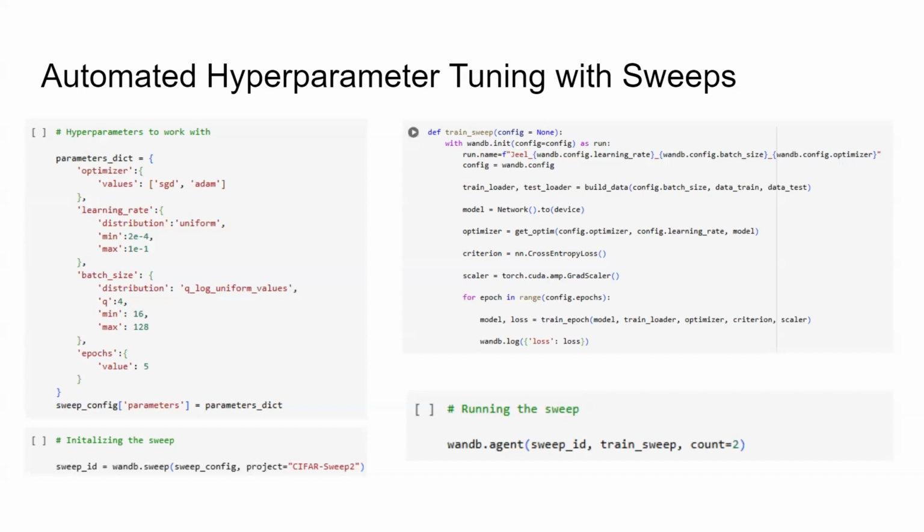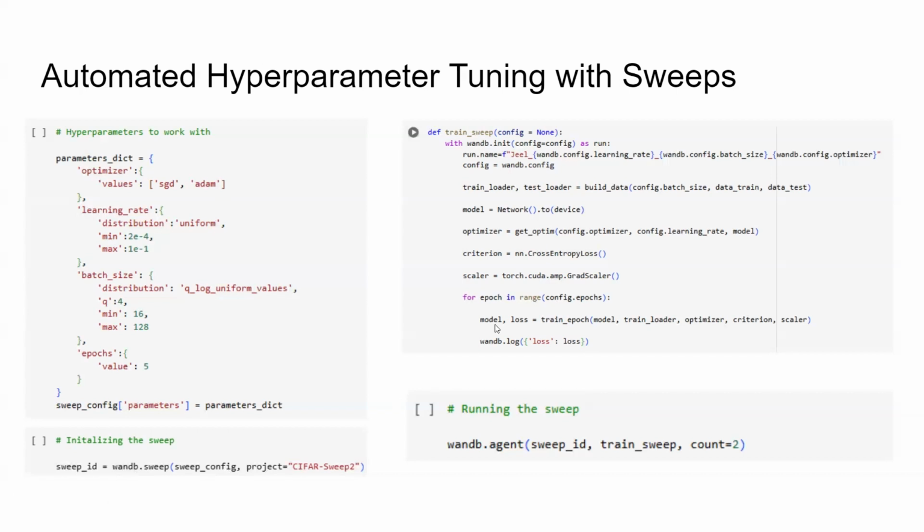Next up is automating hyperparameter tuning with sweeps. First thing, you need to create a dictionary with a range of values that you want to test for your hyperparameter tuning. An example is the optimizer with SGD and Adam, and the learning rate with a minimum and maximum value to select from. And then you need to generate a sweep ID, which is generated through wandb.sweep and requires the parameters dictionary.